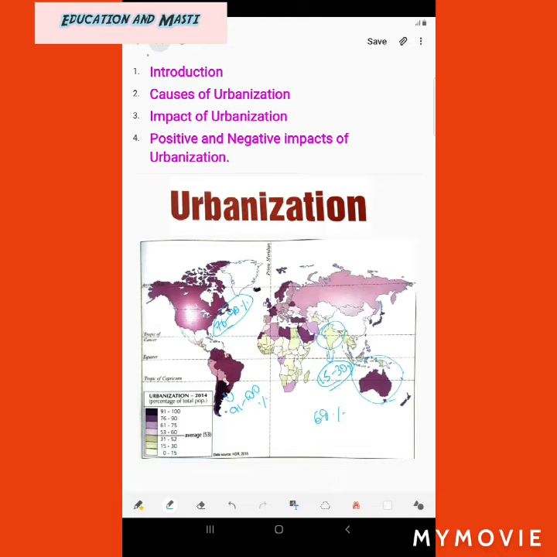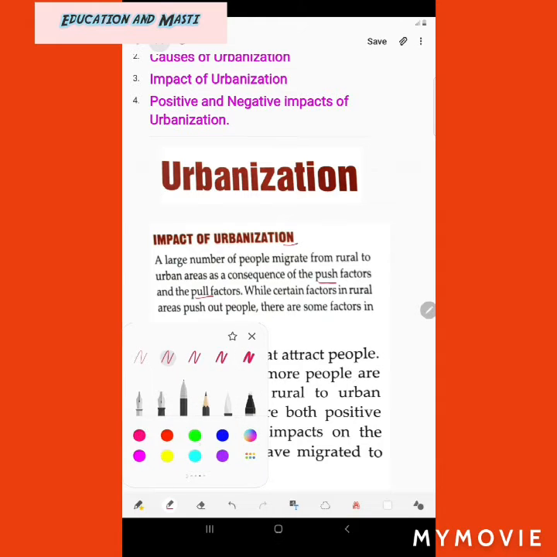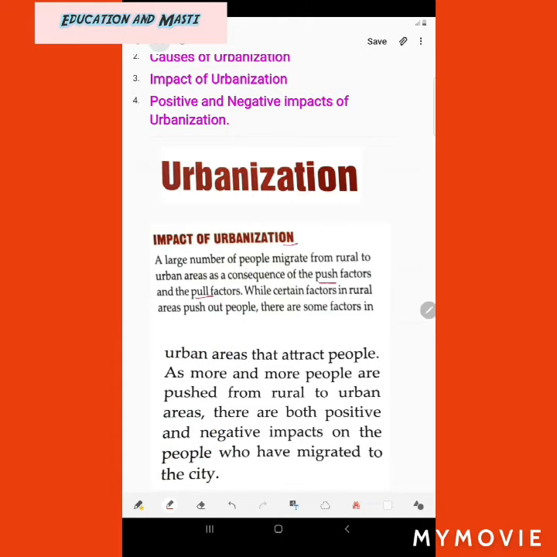Now let's move on to the impact of urbanization. A large number of people migrate from rural to urban areas as a consequence of push factors and pull factors. We all know what urbanization is, that people are moving from rural areas to urban areas. So why are people moving? Due to push factors and pull factors. These play a main role in people moving from rural to urban areas. In the previous chapter, migration, we studied what pull factors and push factors are.